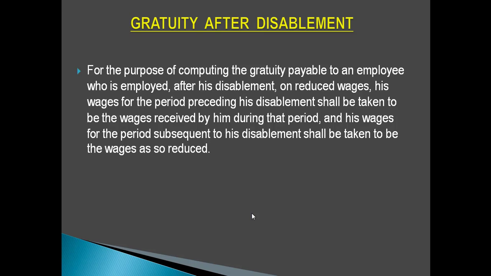But let's first understand that in case of an employee who, after disablement, has joined the organization again on reduced wages, then for his gratuity calculation, the wages for the period preceding his disablement shall be taken to be the wages received by him during that period.